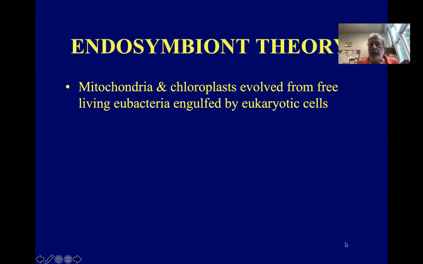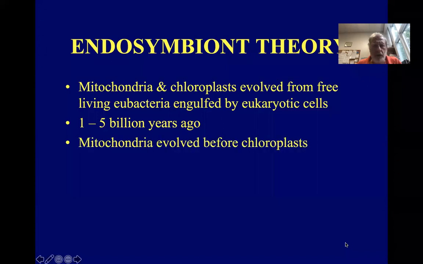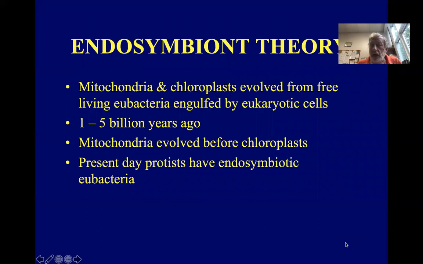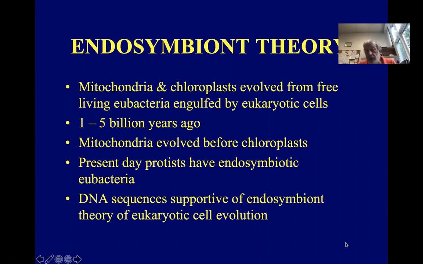So the endosymbiote theory states that these organelles, mitochondria and chloroplasts, evolved from free-living bacterial cells engulfed by eukaryotic cells. And this happened between 1 to 5 billion years ago. It's thought that mitochondria evolved first. Some evidence for the theory is that present-day protists have endosymbiotic eubacteria, and the confirming evidence really is the DNA sequences of the organelle genomes indicate that they evolved from free-living bacteria.